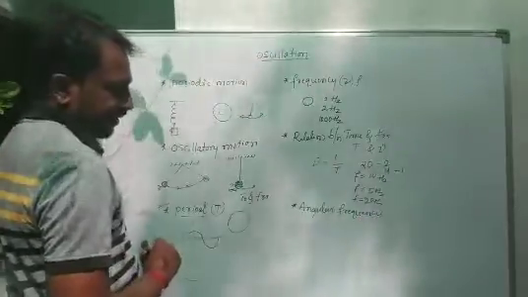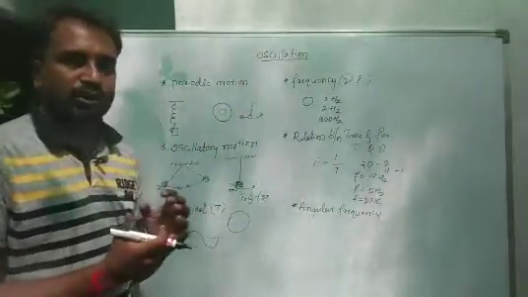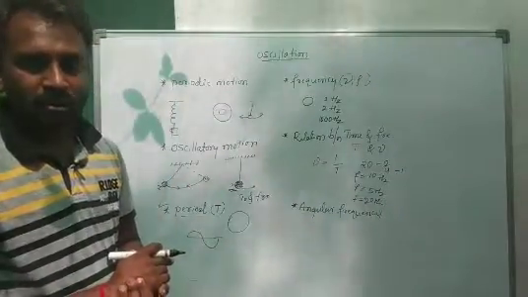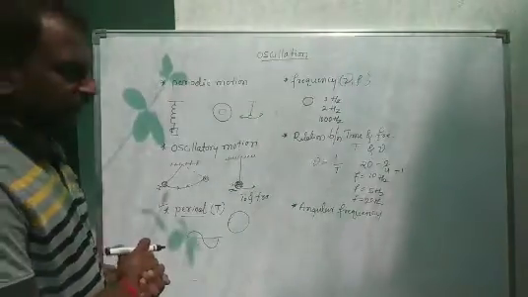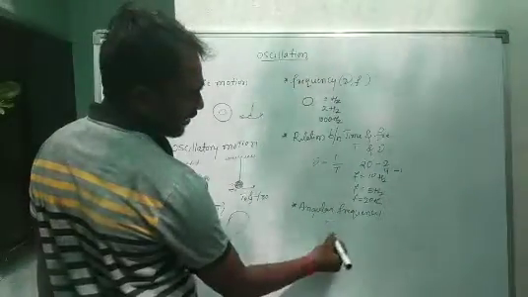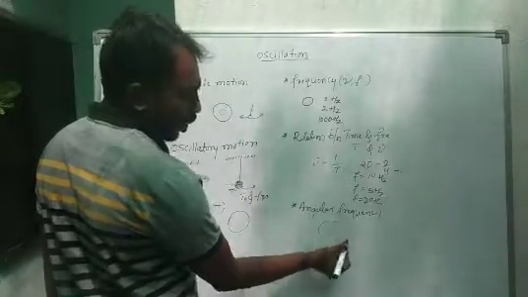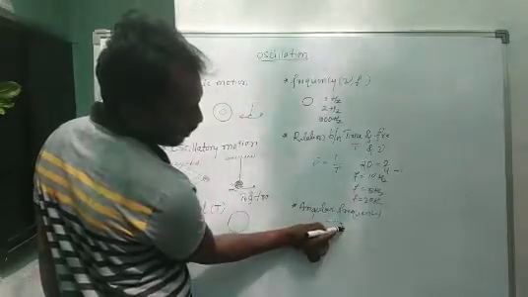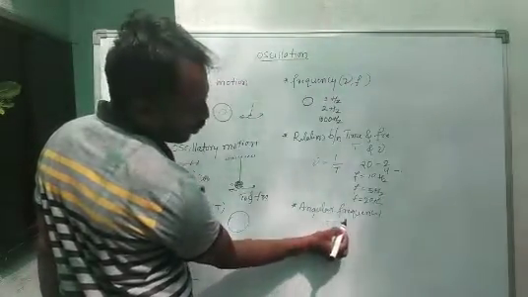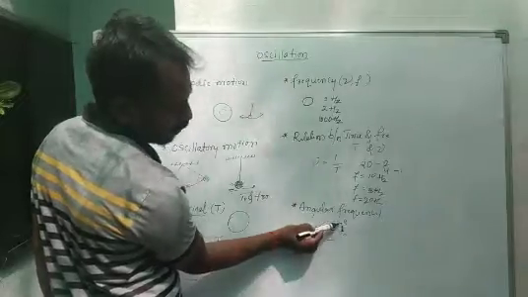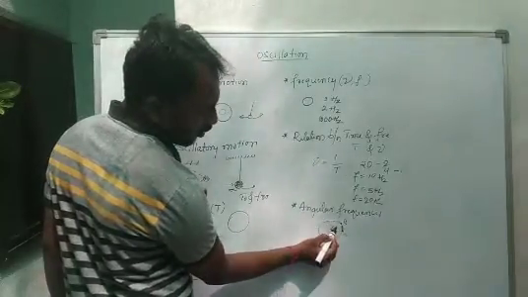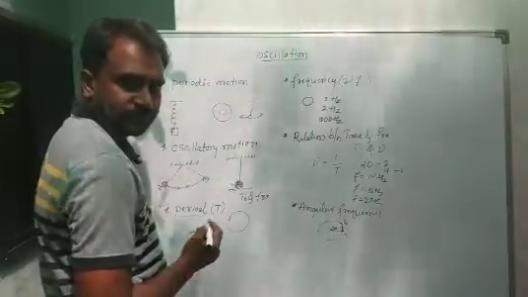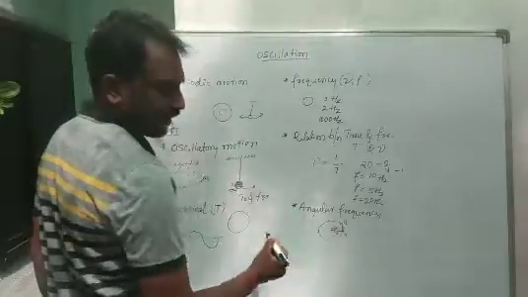So before going to angular frequency, first we need to know angular displacement. Here we consider that this is a circle, and this is the origin or center point, and here is the particle. The particle changes its position from A to B. Here the angle is theta, here is the path length, and this is the radius.